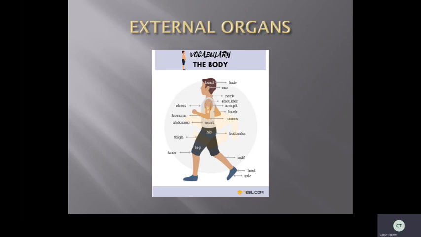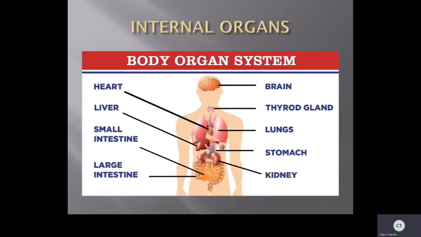So, not only the external organs, we also have the internal organs. Internal means which are located inside the body. So, like the heart, many things are located inside our body. What are those? We will see. Now, internal organs are here. Brain. Inside the head, what is there, children? Brain. It is a very